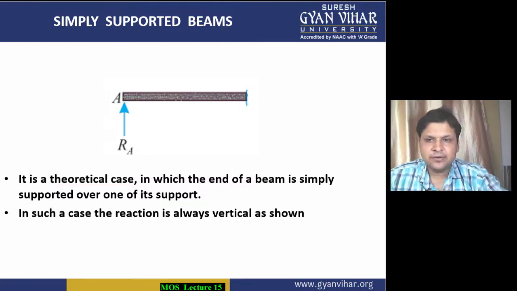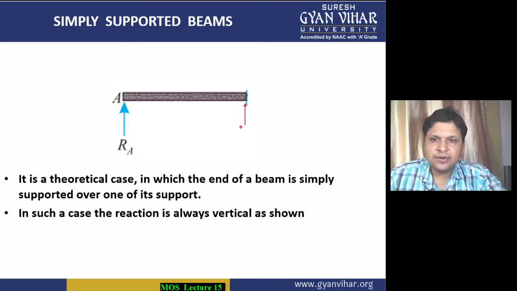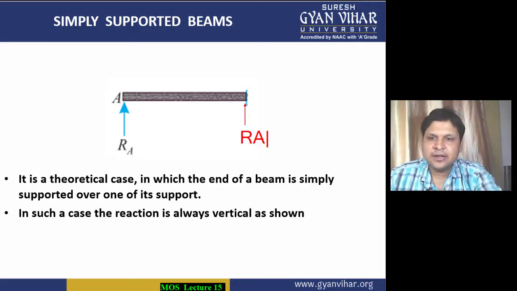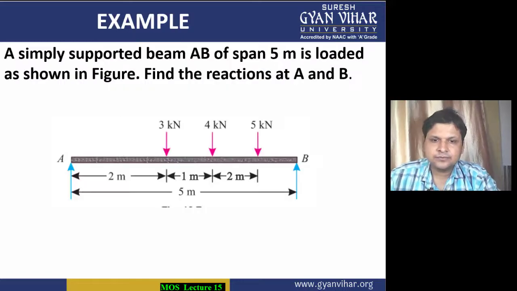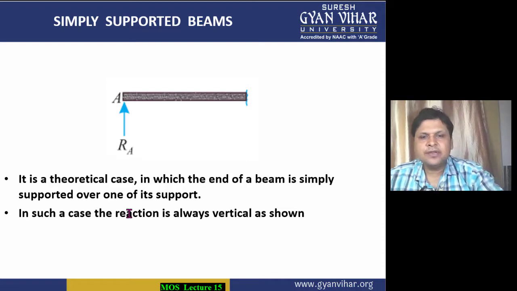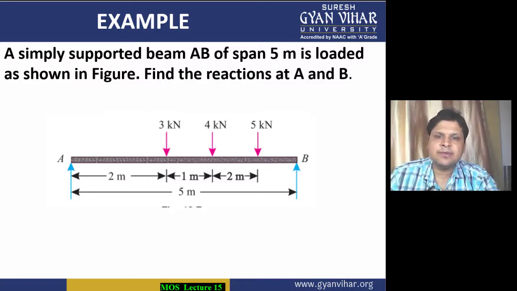But in the case of a simply supported beam, you have two supports, and wherever you have a support, there you get the reactions. In this way, RA, and if the point is B, you will write RB. One more thing, in the case of a simply supported beam, always keep in mind that the reaction is always vertical, towards upwards.